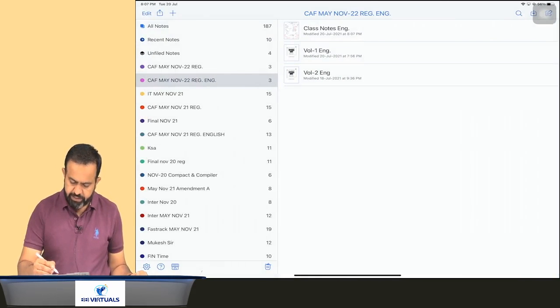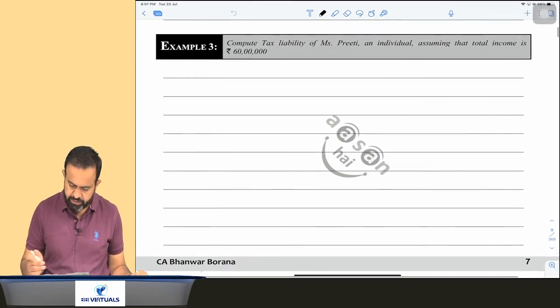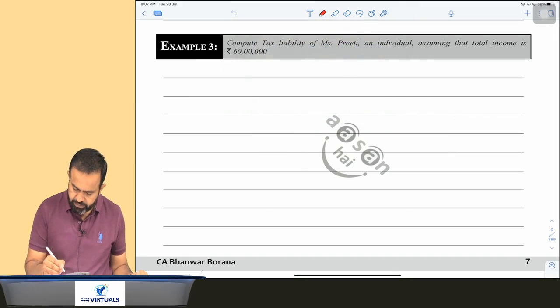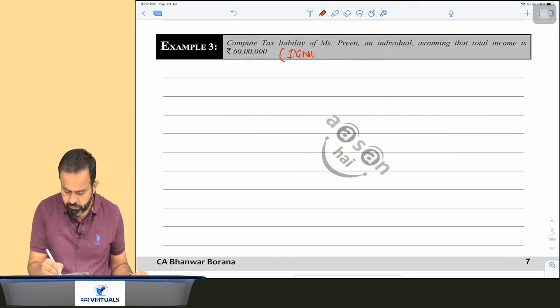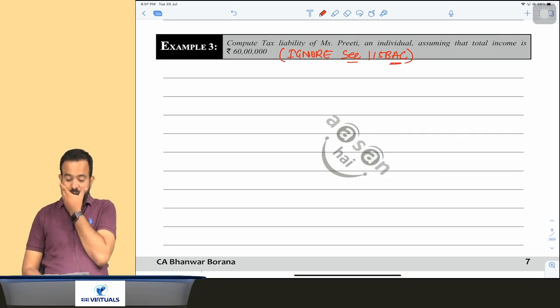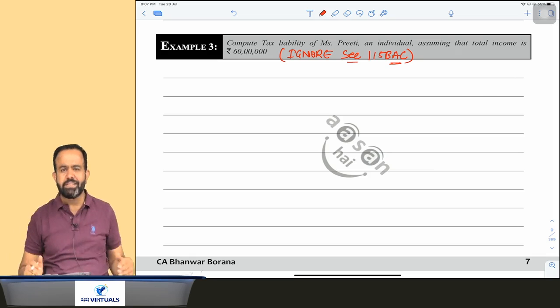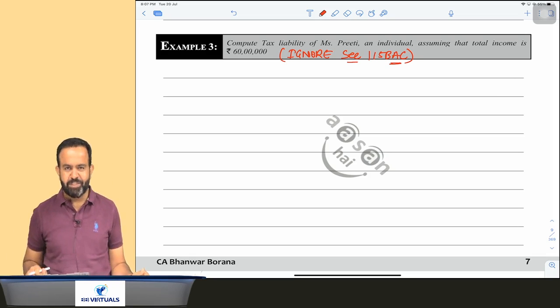Okay, in example 3, just write one line here. That is, ignore section 115 BAC. In example number 3, just write that ignore section 115 BAC. Just ignore the 115 BAC section, because 115 BAC has that 6 slab rate: 5%, 10%, 15%, 20%, 25%, 30% and all. So that's why.